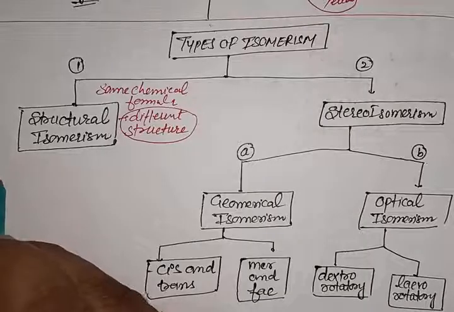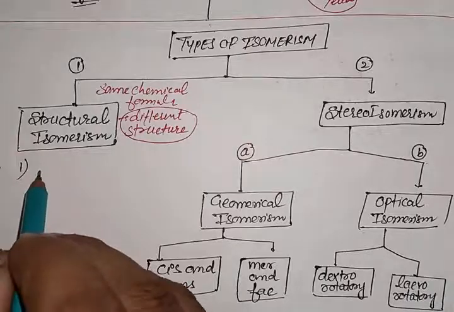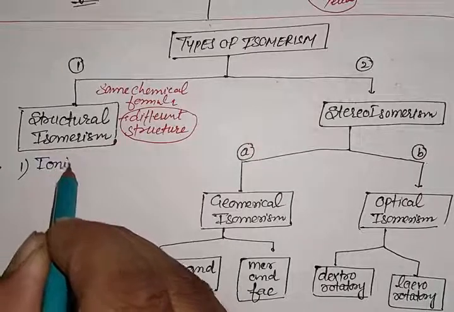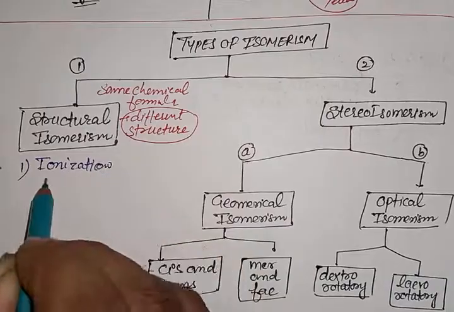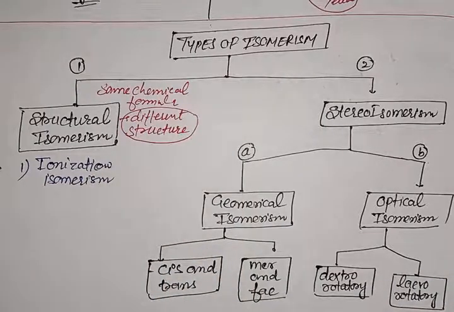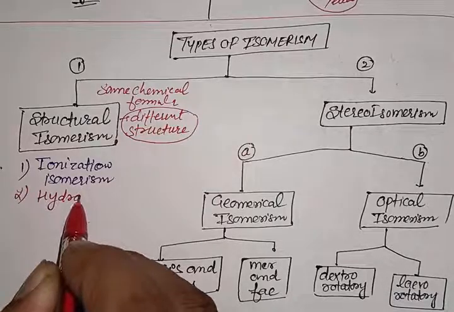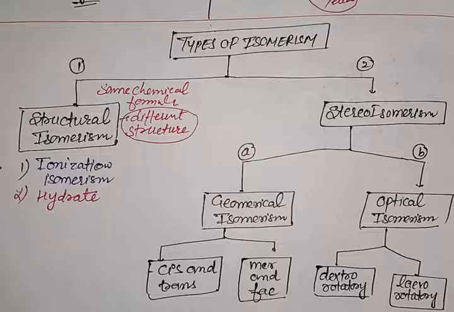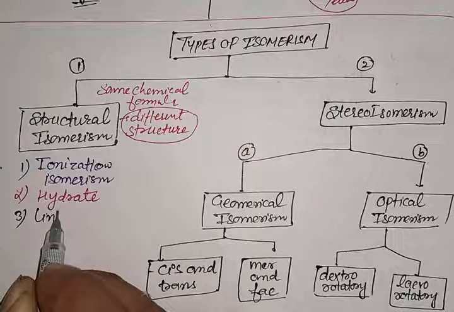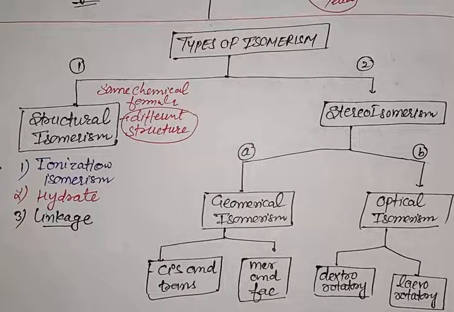Number one is ionization isomerism. The second type is hydrate isomerism. The third type is linkage isomerism. The fourth type is coordination isomerism.